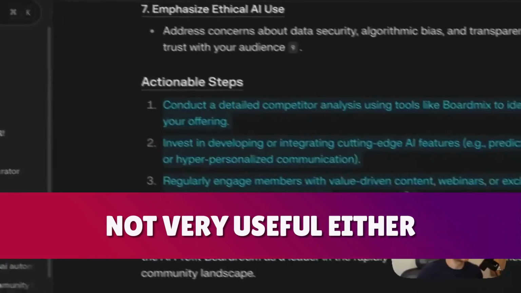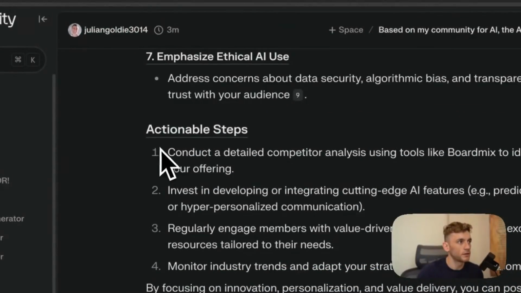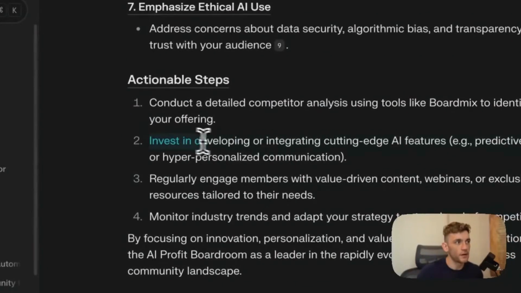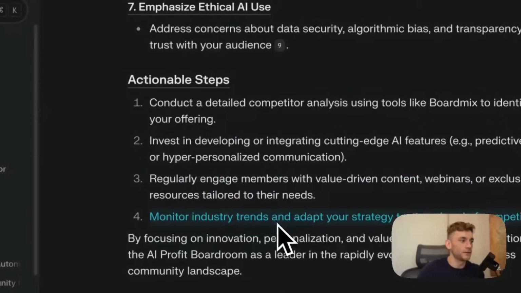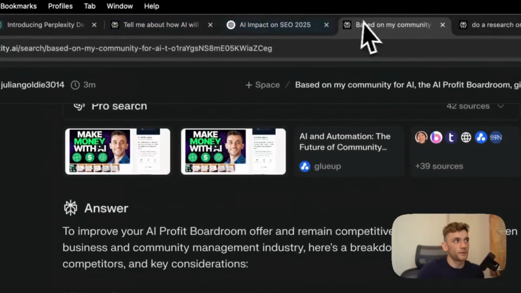And then it's given us some actionable reports. And it said, conduct a detailed competitor analysis using tools like BoardMix, invest in developing or integrating cutting-edge AI features, regularly engage members, thank you Captain Obvious. If you have a community, of course, you're going to do that. Monitor industry trends. So here's what I'm thinking, right?